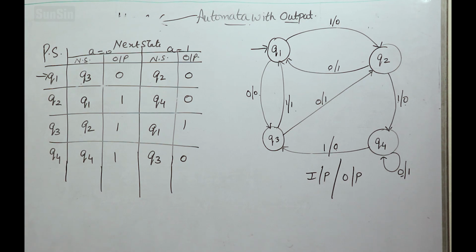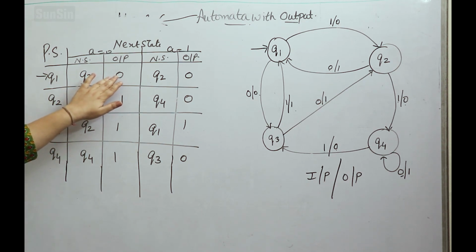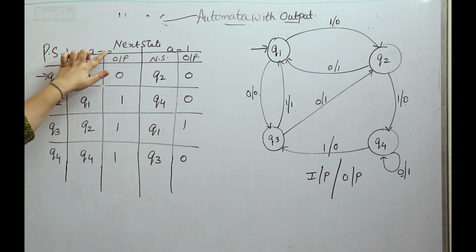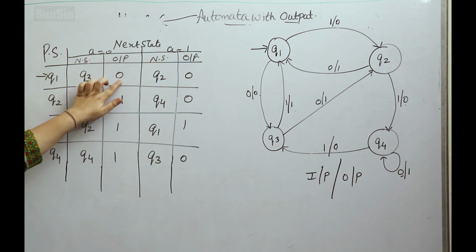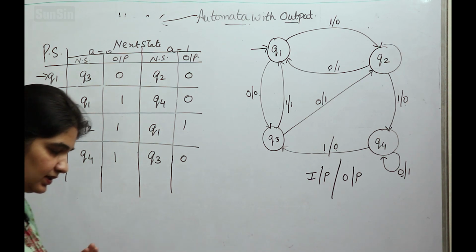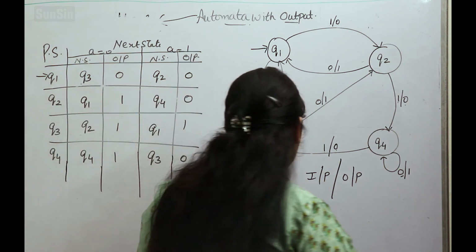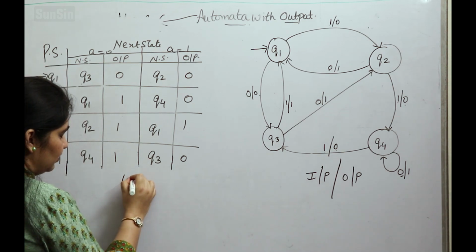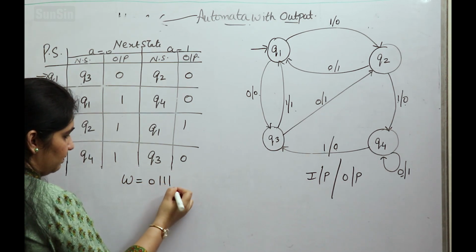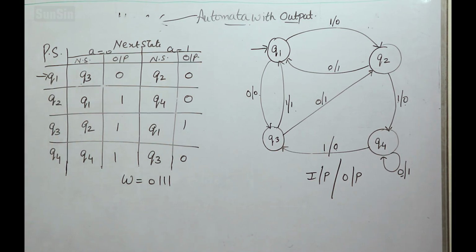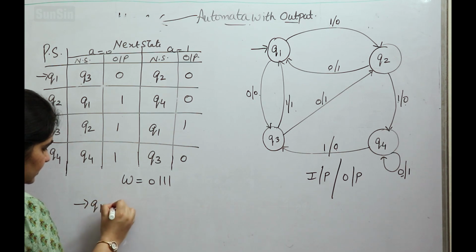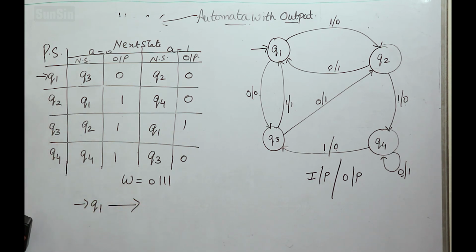Now in this case we can see that the output at any particular time will depend on the present state and the present input. It is not only depending on the state as was the case in the Moore machine. Now, for example, if we have a string w equal to 0111 and we want to print the output of the given string, what will we do? We will start from the initial state Q1 and write the transitions.